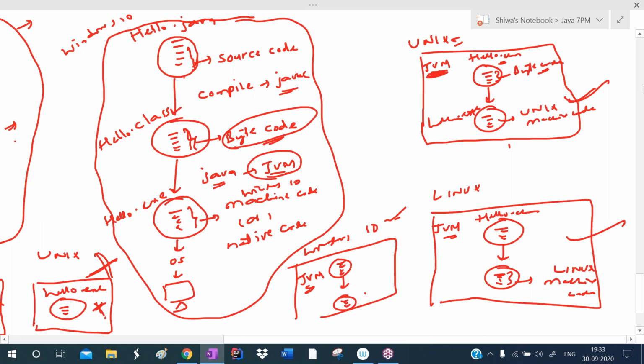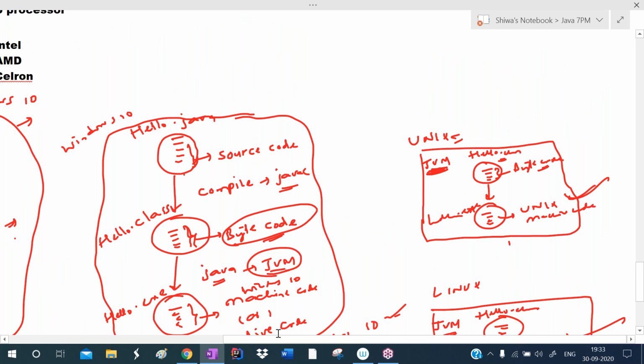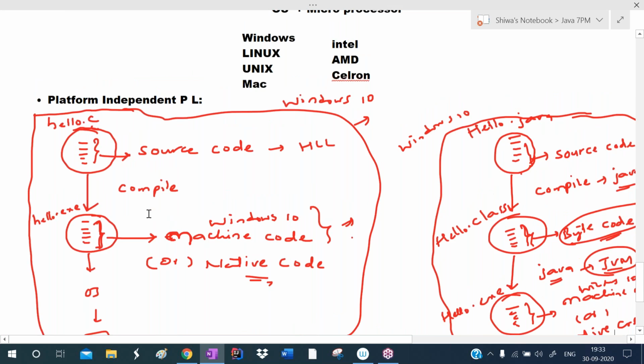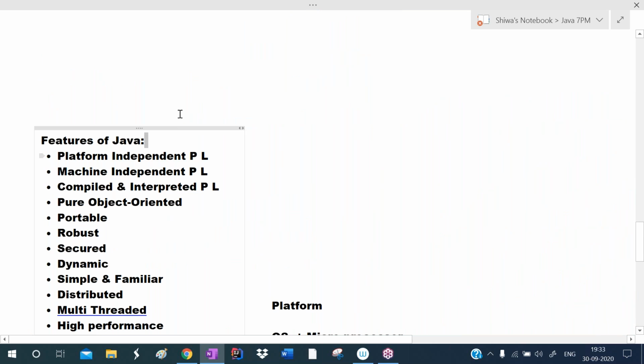But remember, this JVM is platform dependent. JVM is depending on the operating system. But the Java application, Java's bytecode, is not depending on the operating system. Java's bytecode is platform independent, but JVM is platform dependent. Because of this bytecode, this intermediate code, Java became platform independent. That's why we call Java a platform independent programming language.